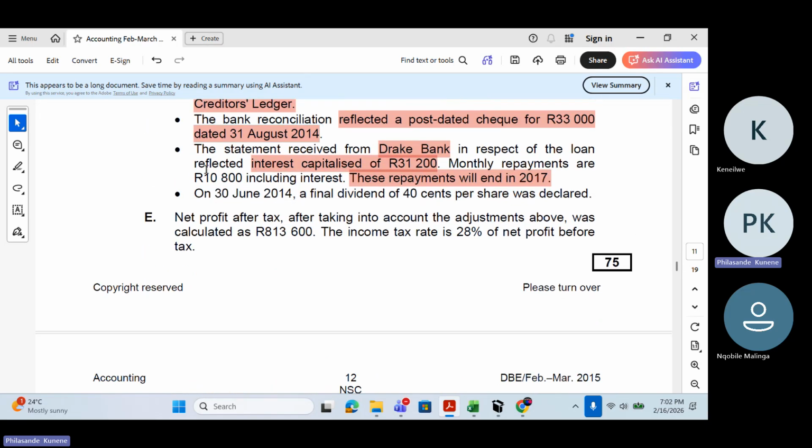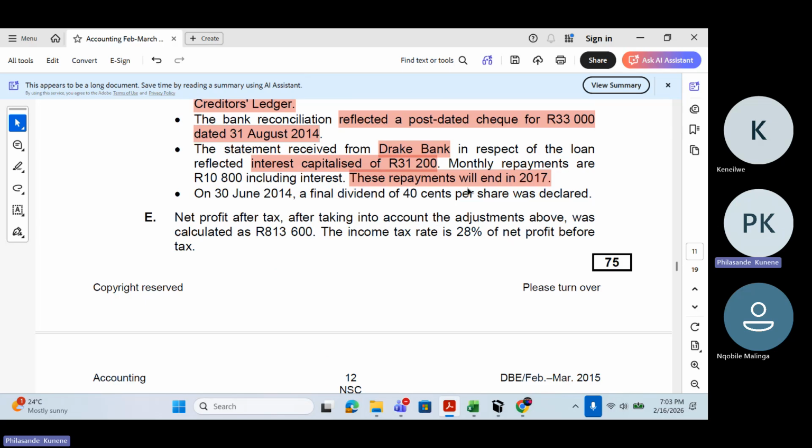But here they're telling us about an interest, which means the interest has not yet been added there. The statement received from Drake Bank in respect of the loan reflected interest capitalized of 31,200 rand. So which means this 31,200 is the interest that is supposed to go to my loan.